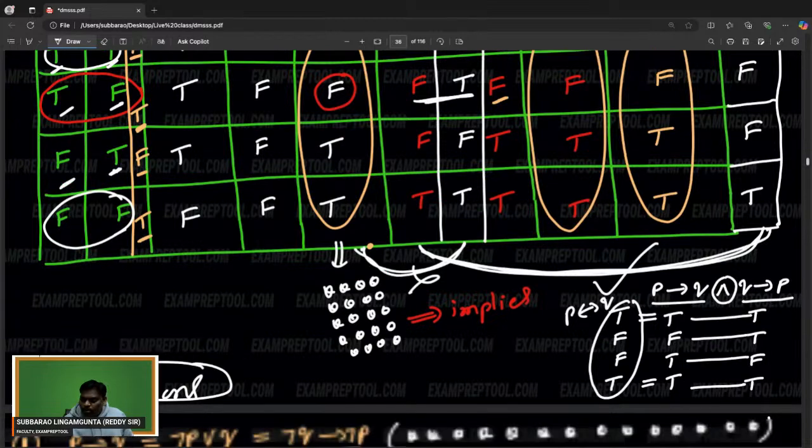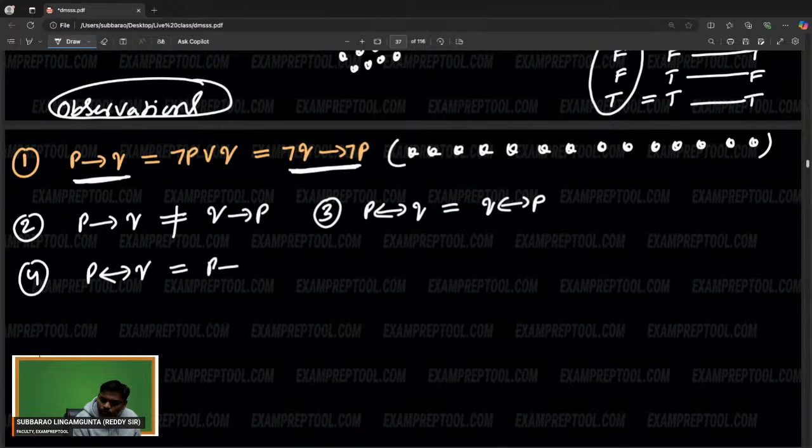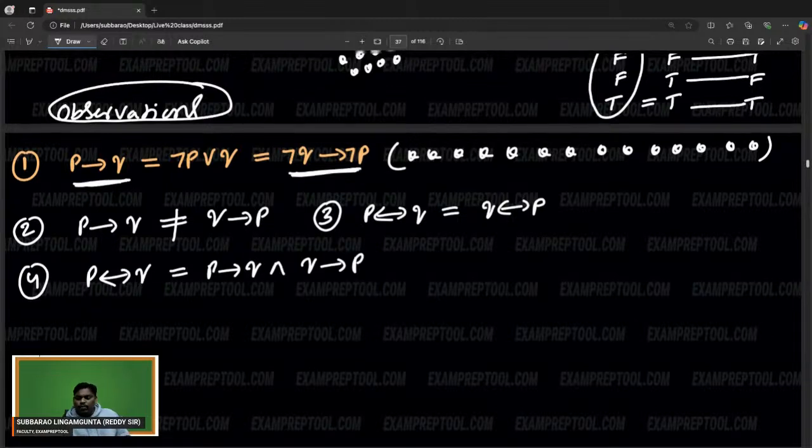One more thing I am writing here. Can you see this one? I think the fourth statement. P double implies Q is equal to P implies Q, Q implies P, AND operation. If you do that, they both are equal. This is the truth table for this.